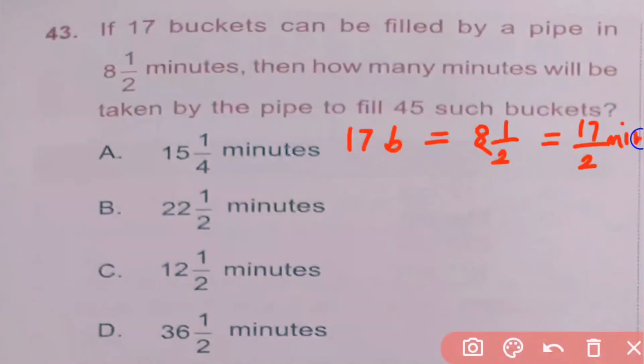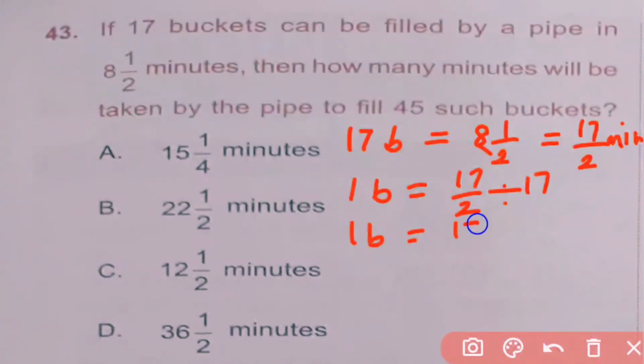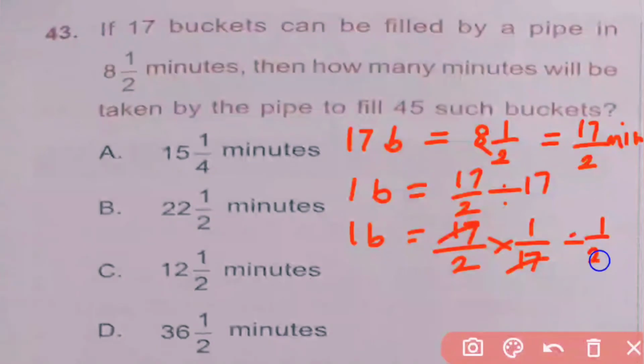Now we first find out the time required for one bucket. For that we need to divide 17 by 2 by 17. So we first take the reciprocal of this, 1 by 17. Here 17 will get cancelled, and 1 by 2 minutes are required to fill one bucket.